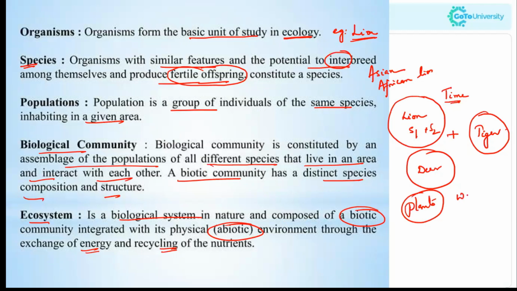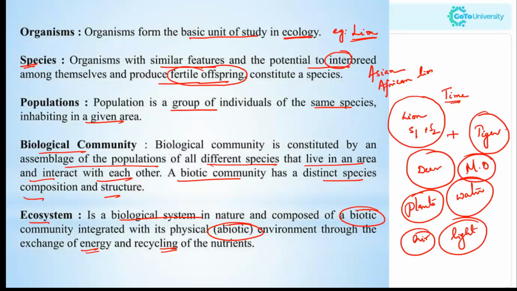They will be interacting with the water present on the ground or in the river, in the stream, the air in the atmosphere, the light from the sun, the solar energy, the microorganisms. All the living organisms and the non-living factors like air, water, light, all interacting with each other make up the ecosystem.